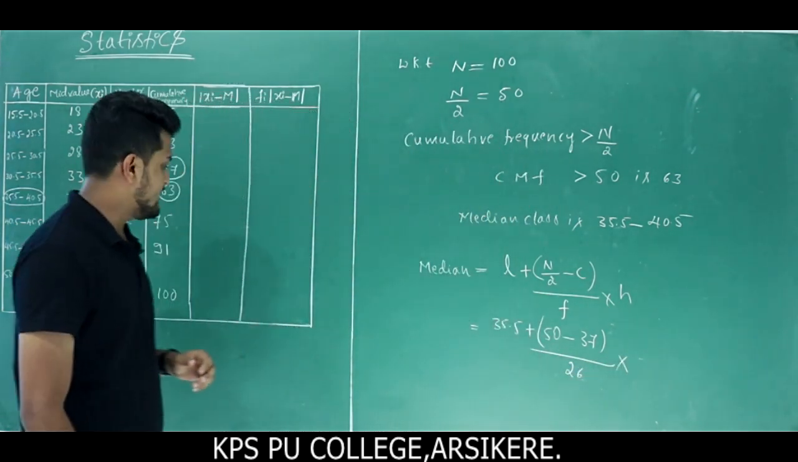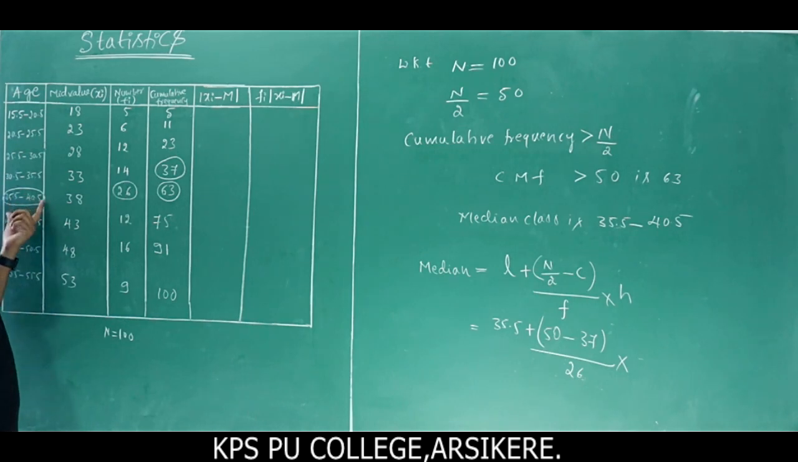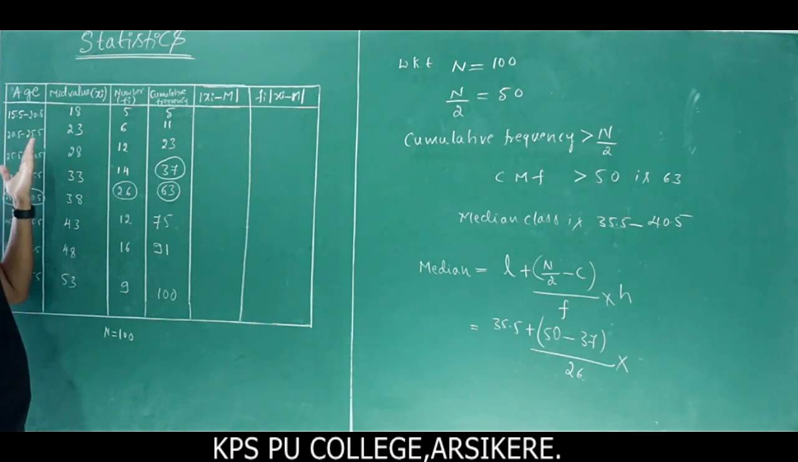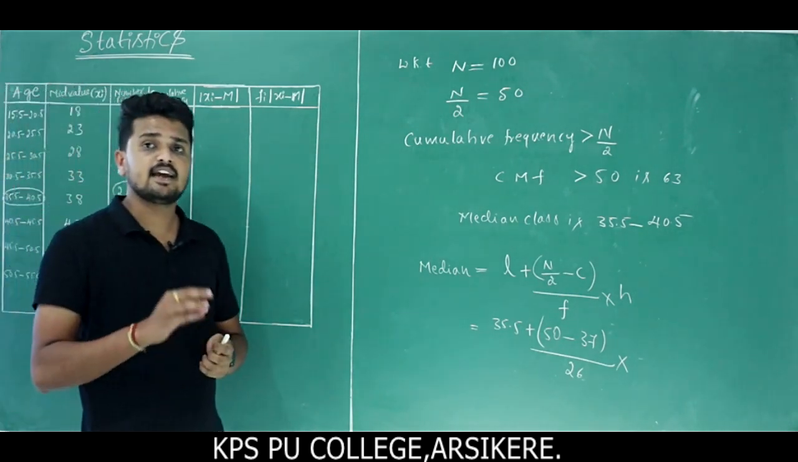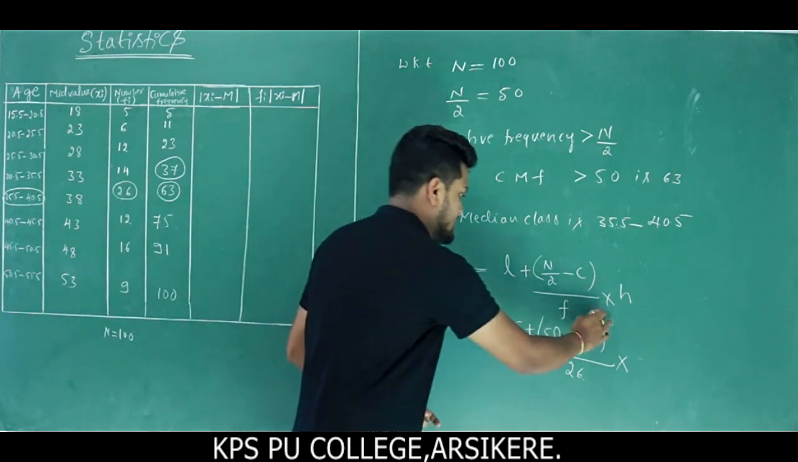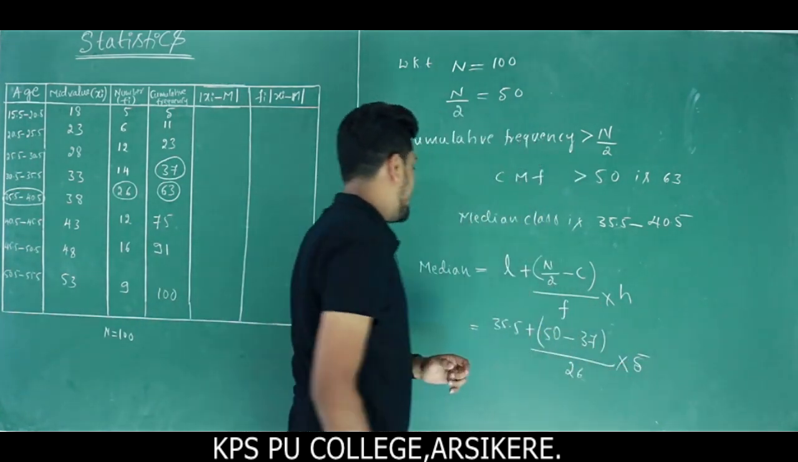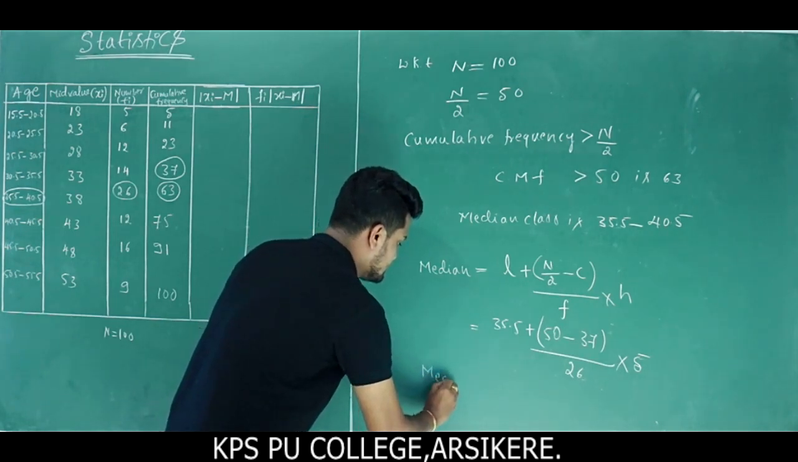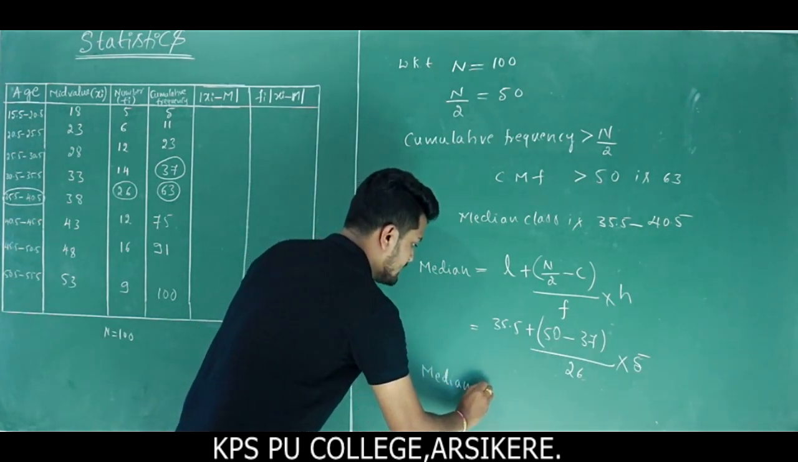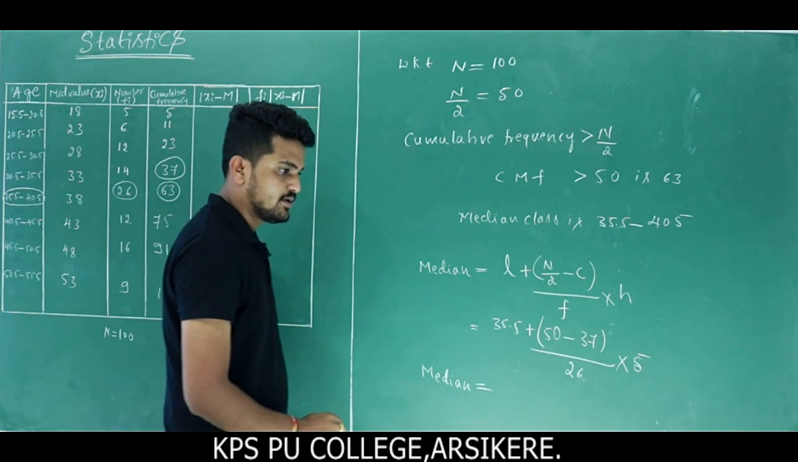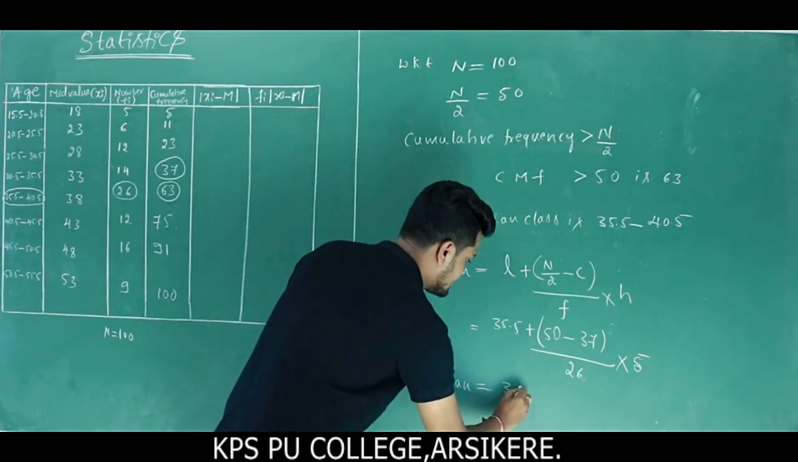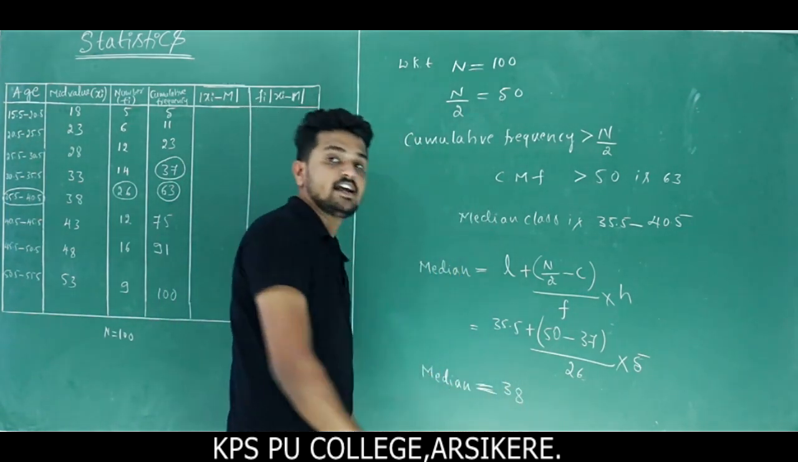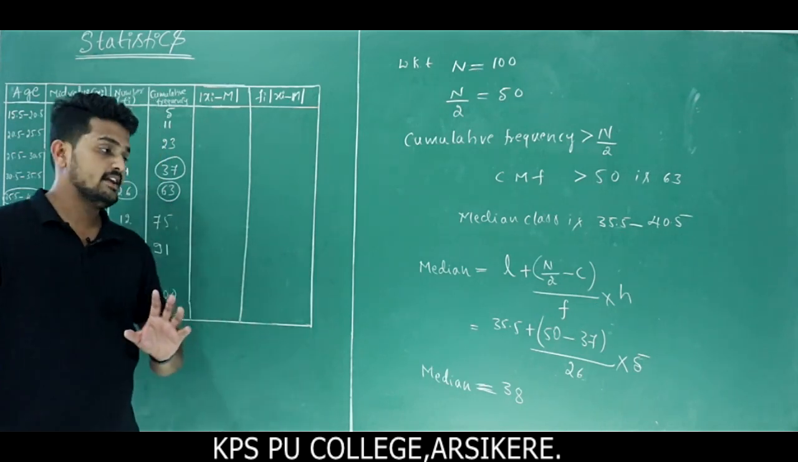Then what's the value of H? H means width, the median class width. For 35.5 to 40.5 or 20.5 to 25.5, what width do you get? You get 5. So the H value is 5. If I calculate these values, we get the median, which is equal to 38. So the median value we get is 38.